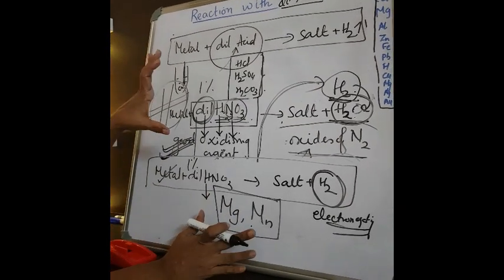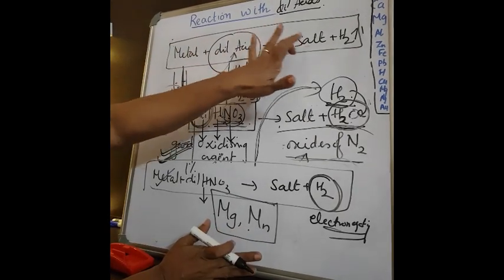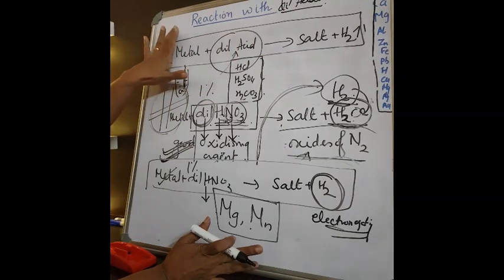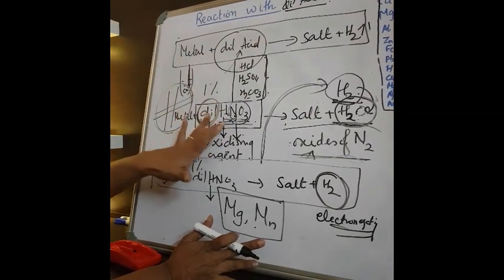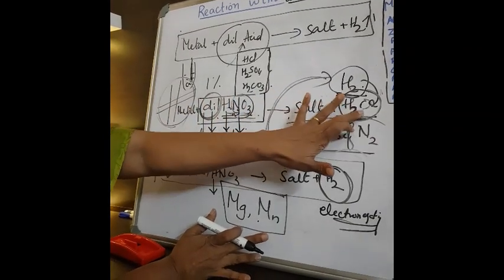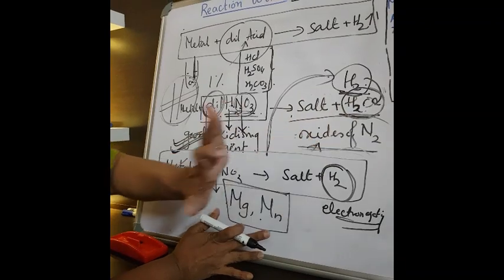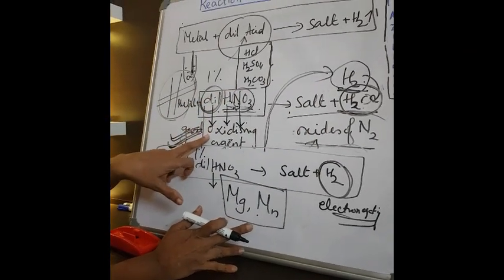So once more I will tell you. Metal plus dilute acid will give you salt plus hydrogen. That's the generic equation for all dilute acids except nitric acid. Now what about nitric acid? Metal plus dilute nitric acid will give you salt plus water plus oxides of nitrogen. Why? Because dilute nitric acid is a very good oxidizing agent.